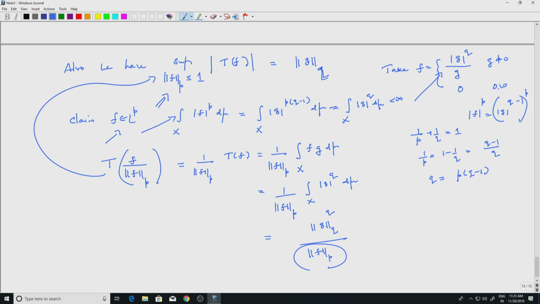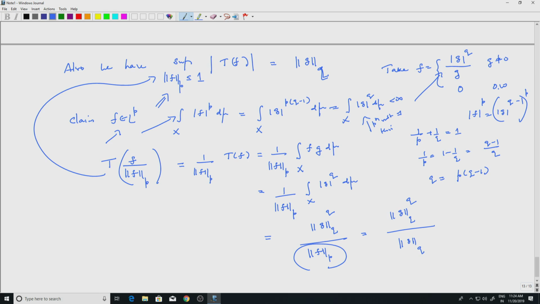So the L^p norm of f is given by the pth root of this quantity. So this is equal to the L^q norm of g to the q, divided by the L^p norm of f.